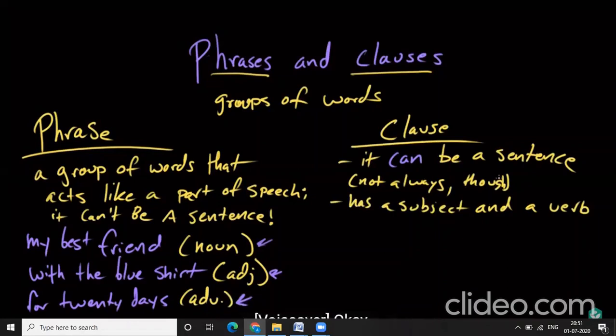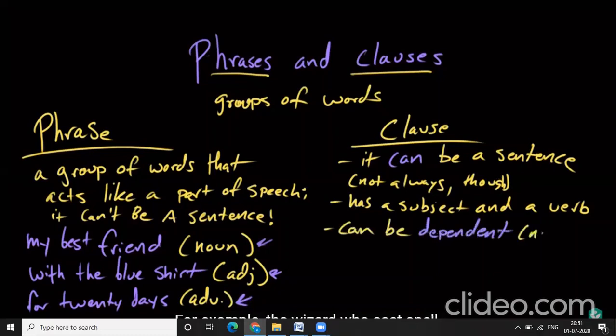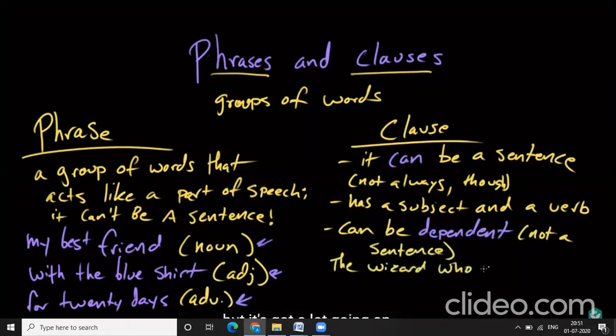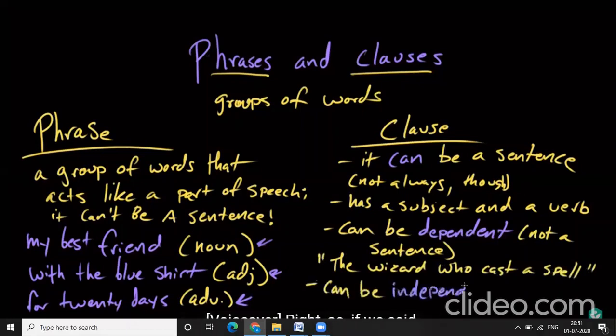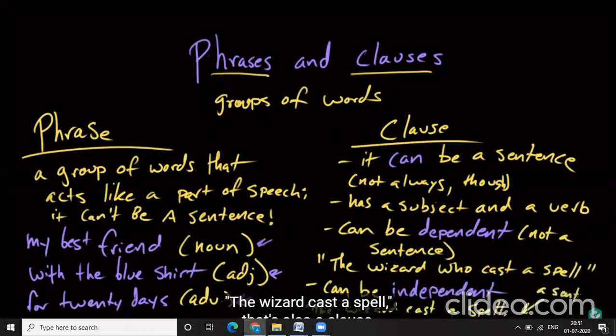So a clause could be a dependent clause which can't stand on its own. For example, the wizard who cast a spell, right? That can't be its own sentence, but it's got a lot going on. But it can also be independent. So if we said the wizard cast a spell, that's also a clause, and it's also its own sentence.